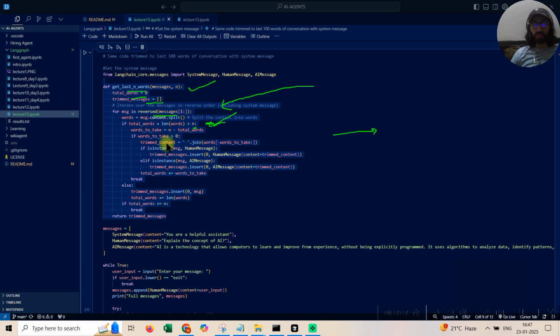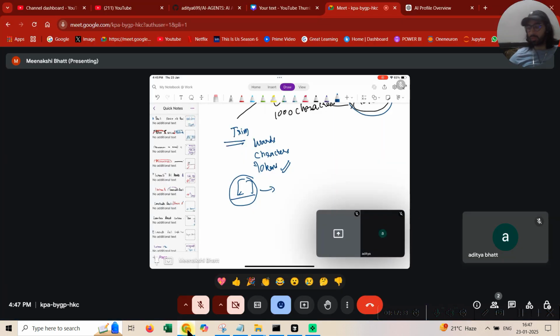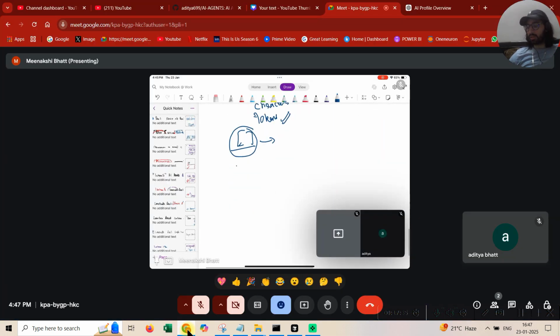If it is, all I am doing is figuring out how many words you need to take from the back, and if the words you need to take from the back are greater than zero, it's just, guys, a simple breaking down of those words into sub tasks, like we do for Python level things, right? It is very simple, guys. I'll explain it to you. You can understand this code. You've been doing this a lot of times. In your previous learning of Python, you would have learned these things, right?